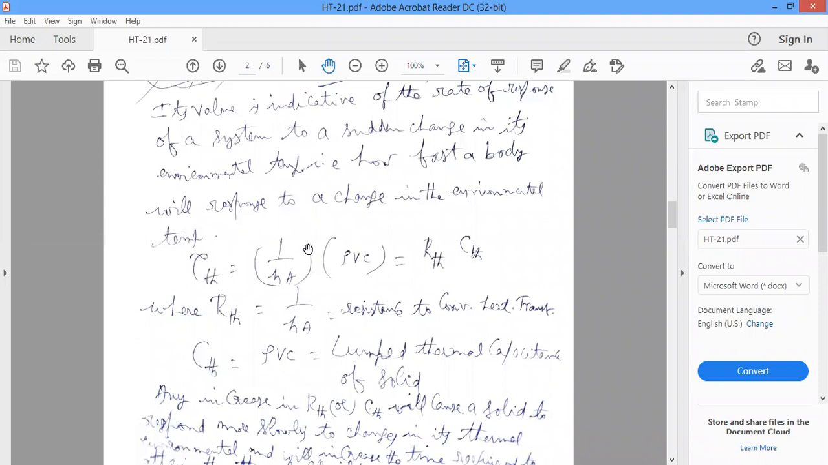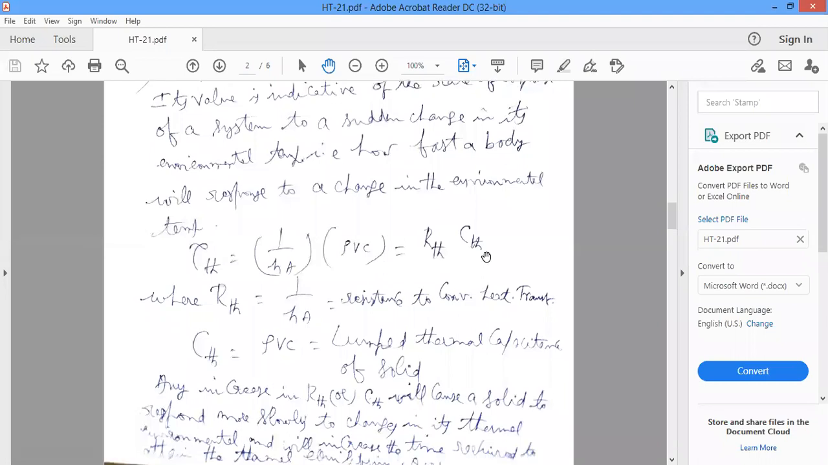1 by hA is the convective thermal resistance, or thermal resistance. But rho Vc, as already explained, what is rho Vc? Thermal capacitance, already given in the last class. Rho Vc is C_th, the thermal capacitance, where R_th is equal to 1 by hA. It is the resistance to convective heat transfer, the convective thermal resistance.